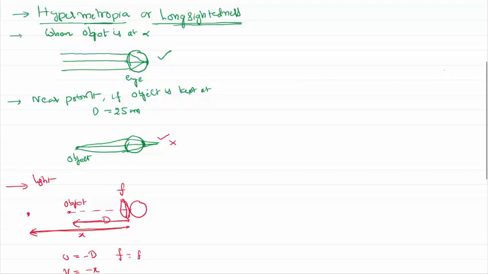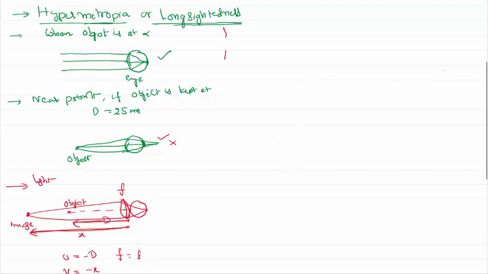Now this convex lens forms an image here at a distance x, which is actually the defective near point of the eye. For the eye, this image of that object acts like an object, and the light rays will fall properly and strike the retina so that you are able to see it correctly.